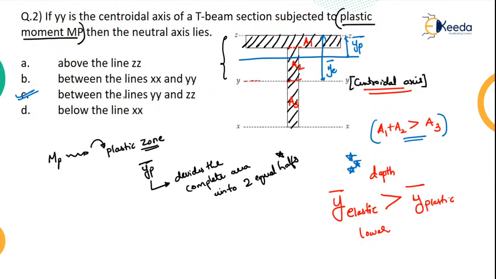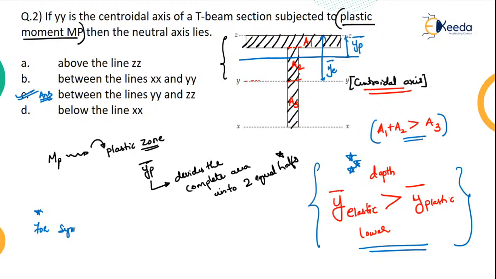So the line lies between YY and ZZ. So this is your correct answer. Okay, so this is the logic you can remember for all the unsymmetrical sections. If it is symmetrical sections, they both will coincide. For symmetrical sections, let me put a note for you.